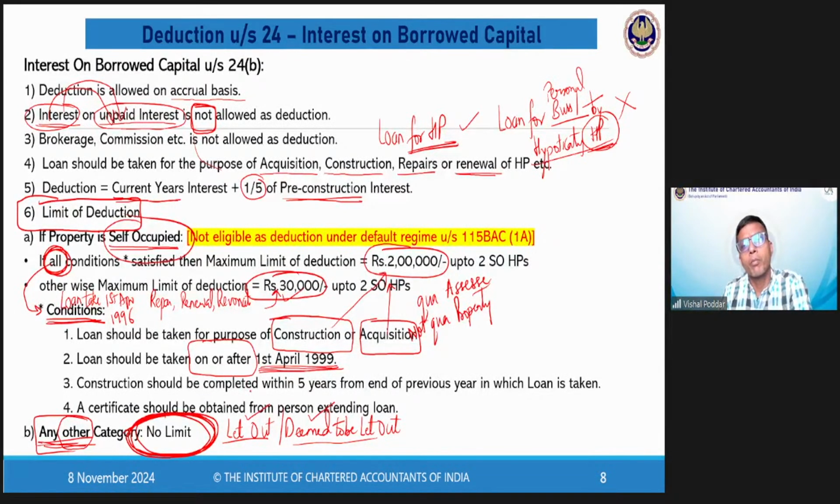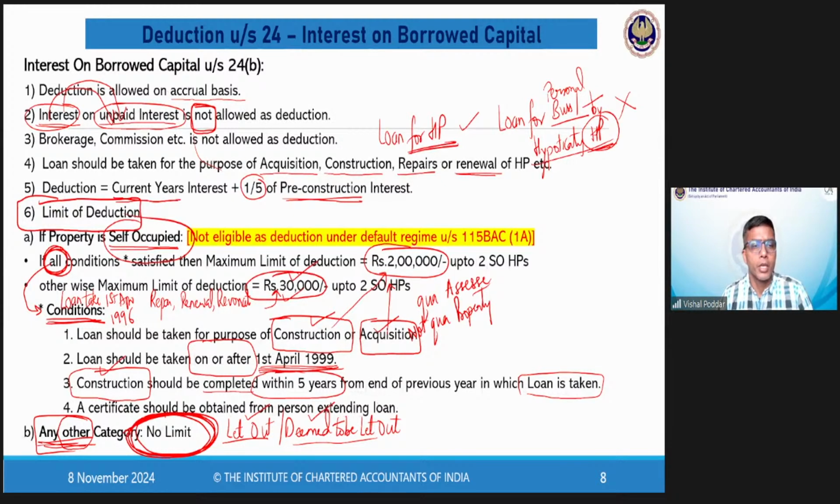The third important condition for being eligible for the higher limit of 2 lakhs: you have taken the loan for construction or for purchase. Now if you have taken it for construction, it means you are going to construct the property by yourself. In this case, the condition is that the construction should be completed within 5 years from the end of the year in which the loan is taken. If you are not able to complete the construction within 5 years, again, your case will fall in the limit of 30,000.